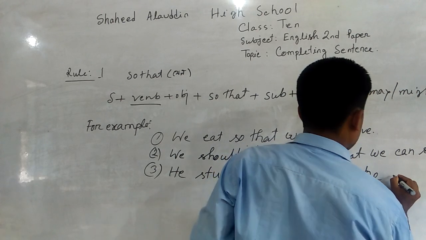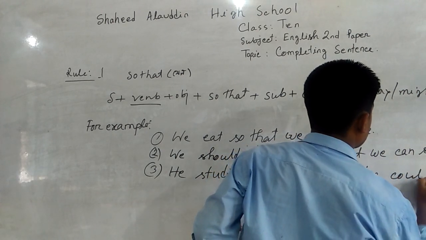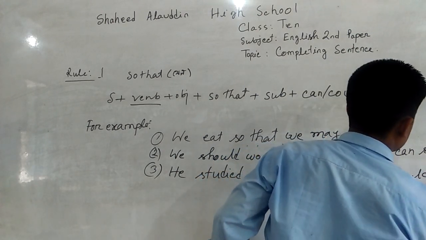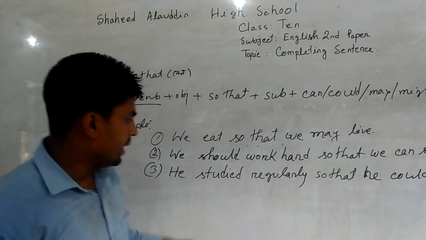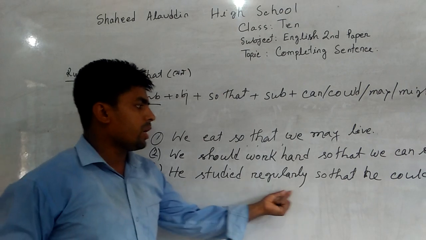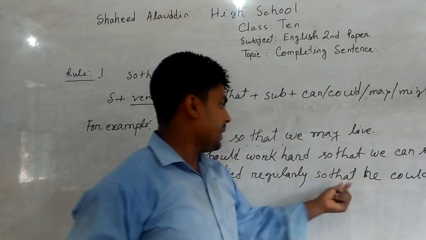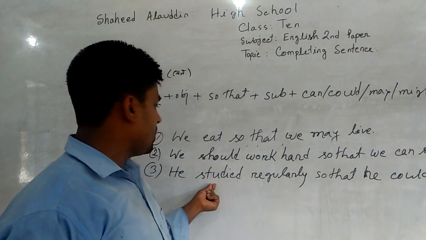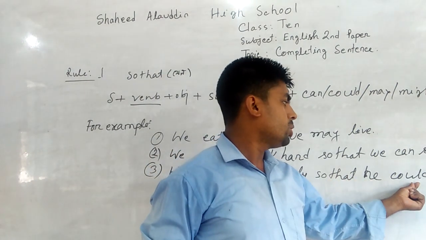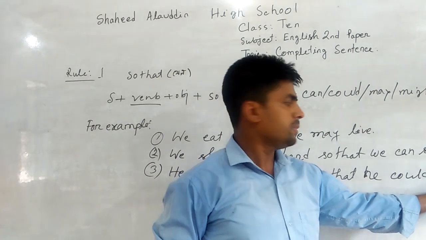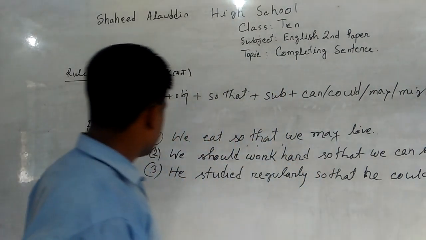He could get A plus. Here, he studied regularly so that, as the first clause is in the past indefinite tense, after the subject we have used could, then the present form of the main verb plus object.